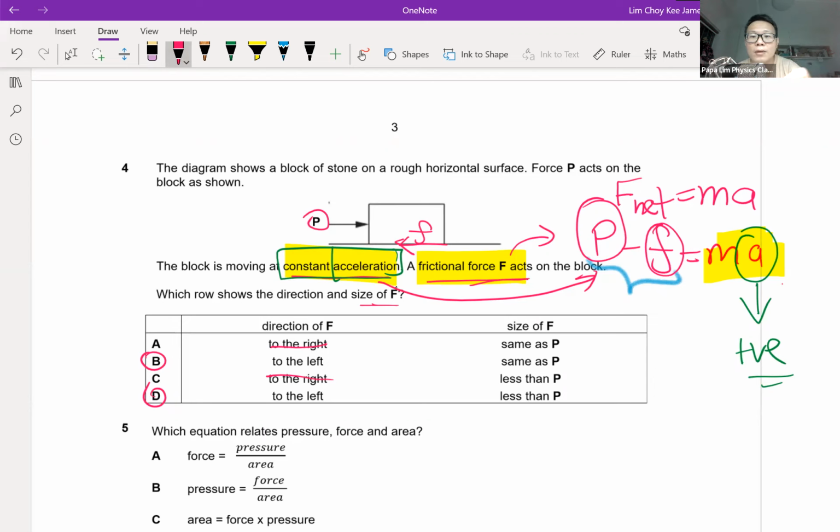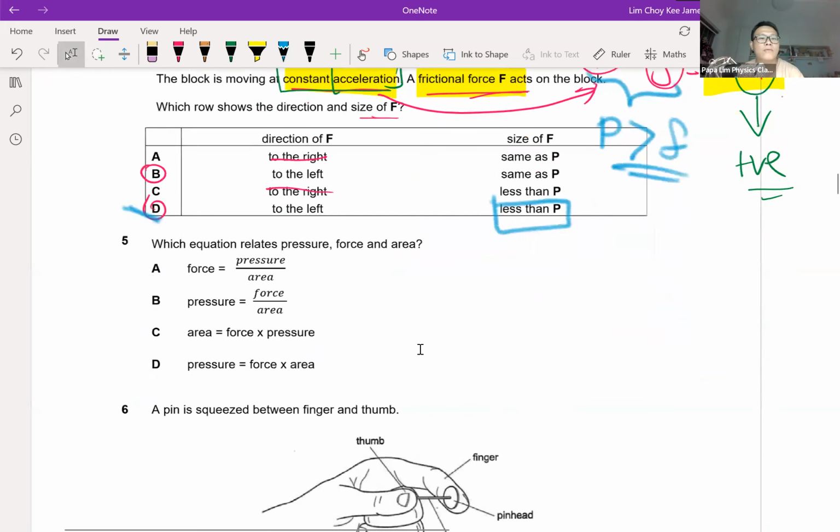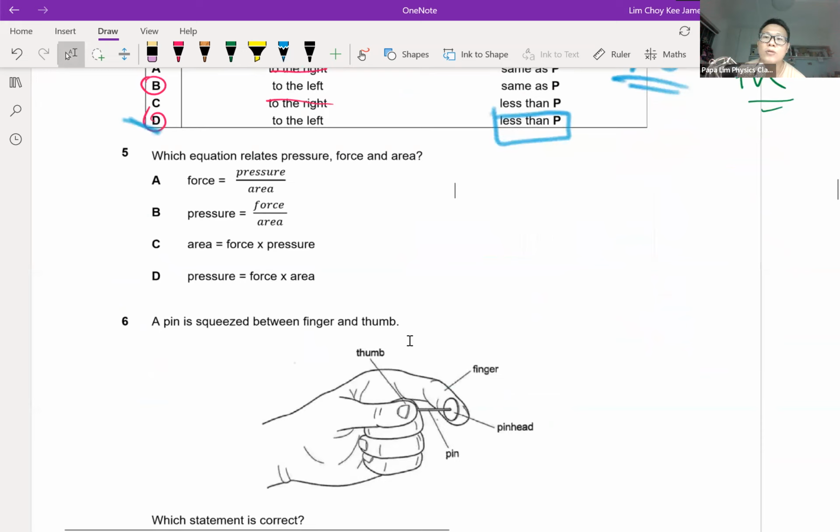So I know that the relationship between P and F is such that P is definitely bigger than friction. With this in mind, I am able to narrow down my answer to D, whereby P is always bigger than F, or in other words, F is always smaller than P. So for question 4, the option is D. Question 5 is a straightforward question. Students shouldn't be making any mistake for this. It's just a formula that you should know: pressure is definitely force over area. So the option is B straight away.